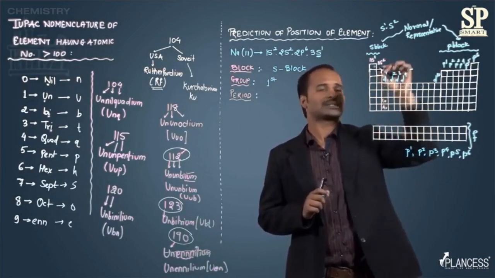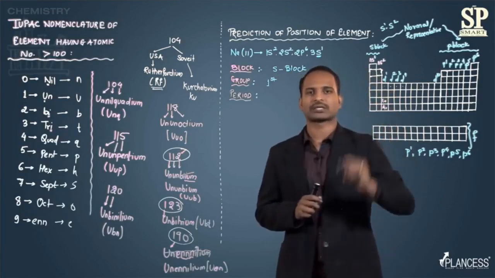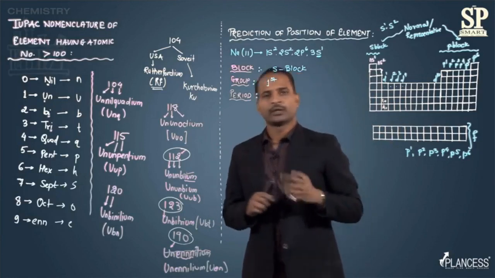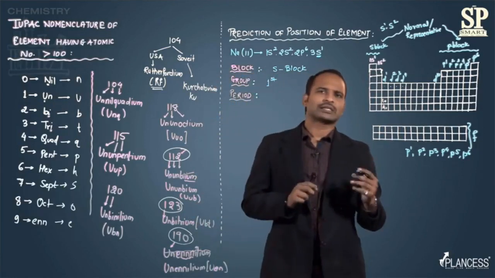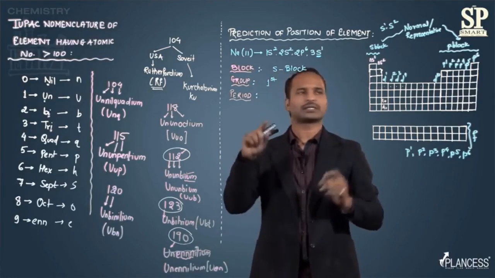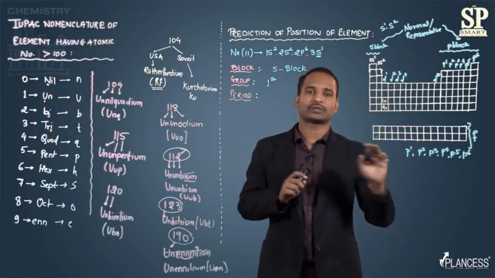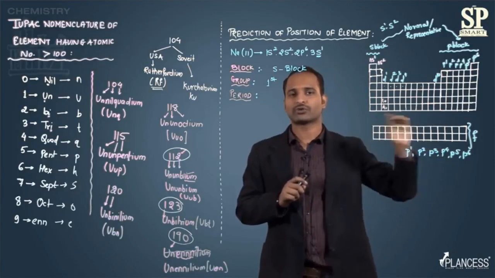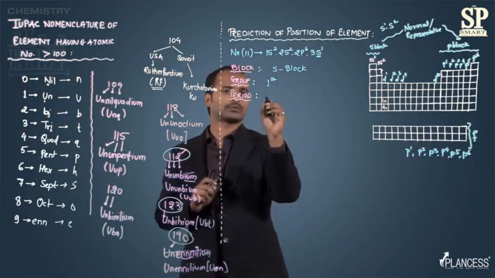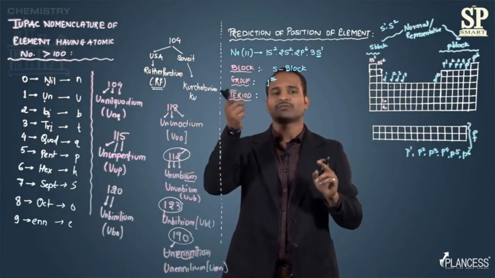But still there are 7 elements. Now which element is sodium? Where is sodium actually in this case? That will be decided by the period. As I said when talking about the modern periodic table, the period represents the outermost shell. All the elements belonging to the third period have 3 shells. All the elements belonging to the fourth period have 4 shells. So which period an element belongs to depends totally upon the shells, that is, the valence shell, which is the outermost shell.